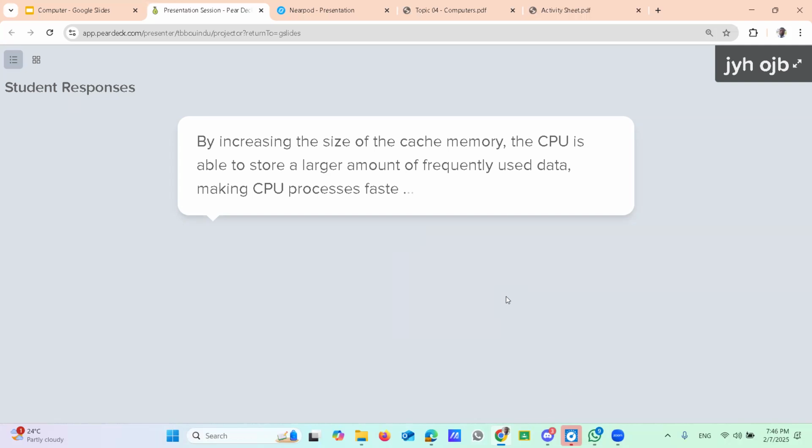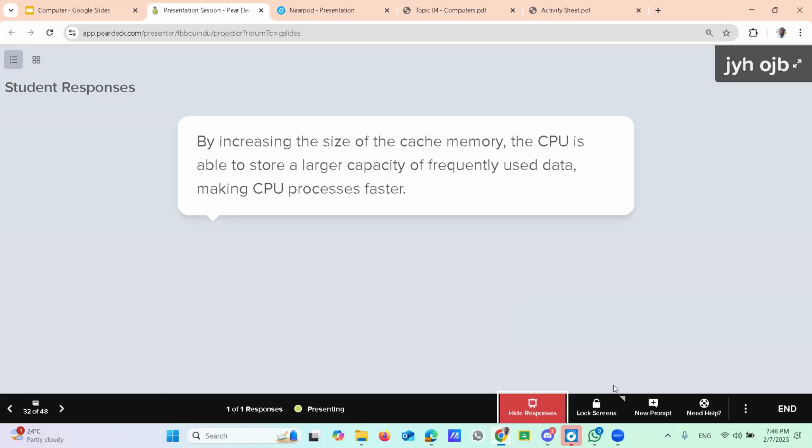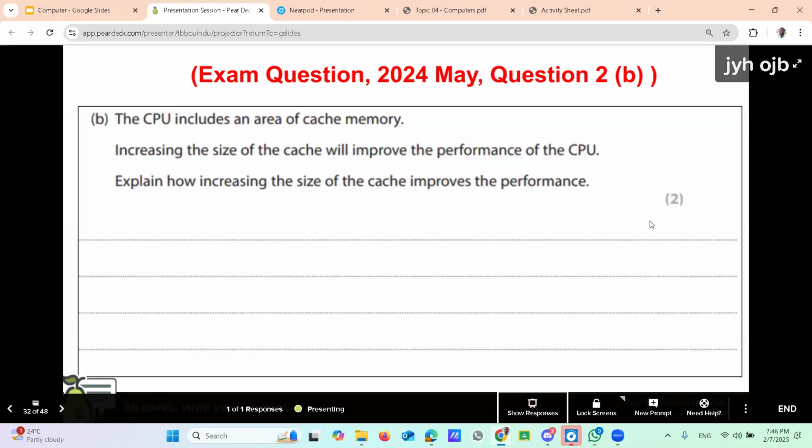Okay, sir. Right. By increasing the size of the cache memory, the CPU is able to store a larger amount of frequently used data. That's the point here. Size, amount or capacity, large capacity means it allows storing more frequently used data, right? That means the CPU can execute instructions very fast, right? Processor fast. Right, okay. Here the answer is correct. Two marks are allocated for that type of question.